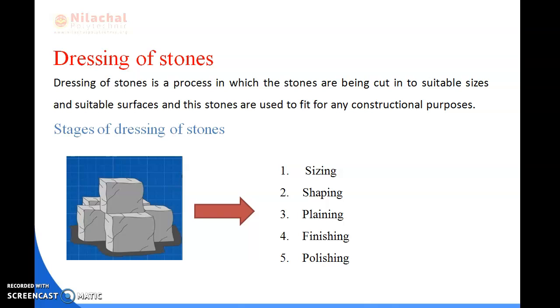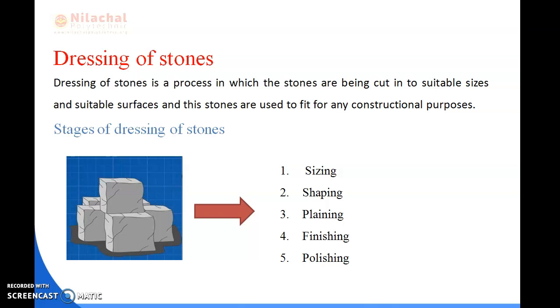We will discuss these 5 steps. First is sizing. Sizing means what? The rock is cut into desired dimensions by removing extra portions. It is mainly done using hammers or any cutting machines. If we cut a stone from the natural bed of a rock and it does not have the desired dimensions, we cut it to the desired dimensions. That is known as sizing. That is the first step.